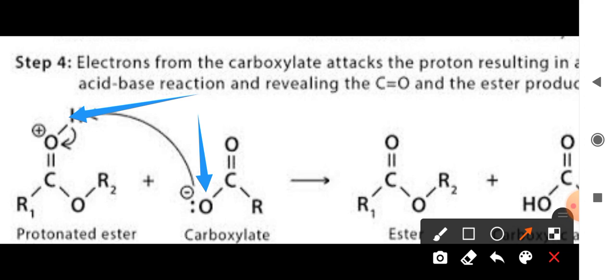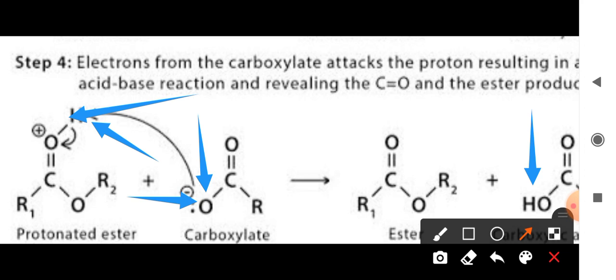With the help of this pair of electrons, this oxygen abstracts this hydrogen again to form the OH bond. In such a way, there is formation of carboxylic acid in the last step. That means carboxylate gets converted into carboxylic acid by the abstraction of the protonated hydrogen from the protonated ester to form carboxylic acid.